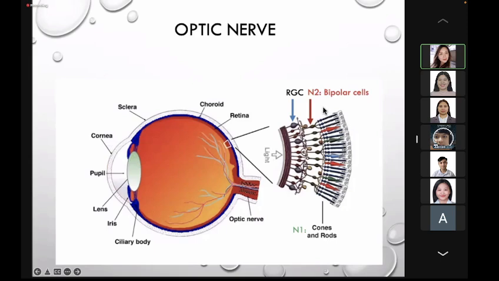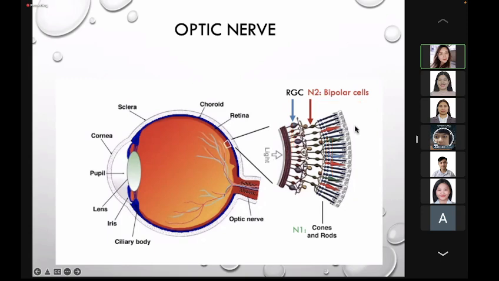The bipolar cells are one of the main retinal interneurons, and they provide the main pathways from the photoreceptors, which are the rods and cones, to the ganglion cells. So they are the shortest and most direct pathways for the input and output of visual signals in the retina.